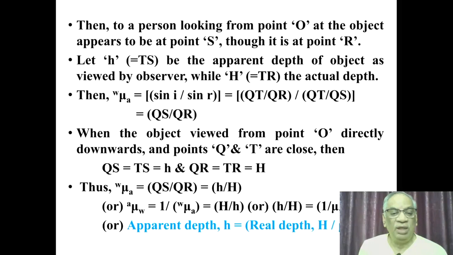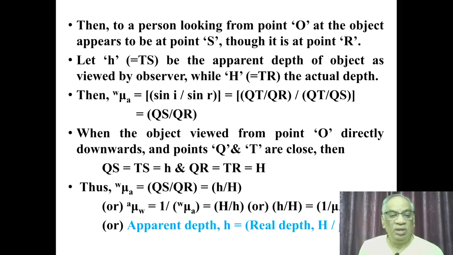When the object is viewed normally from point O directly downwards, the points Q and T appear to be very close. Then QS is equal to TS, that is equal to small h, and QR is equal to TR, that is equal to capital H. Capital H is the depth of the water level, and small h is the apparent depth of the object. Thus, w mu a is equal to small h by capital H. Or inverse of that, the refractive index of water with reference to air is equal to capital H by small h. So the apparent depth h is equal to real depth capital H by refractive index of water medium.